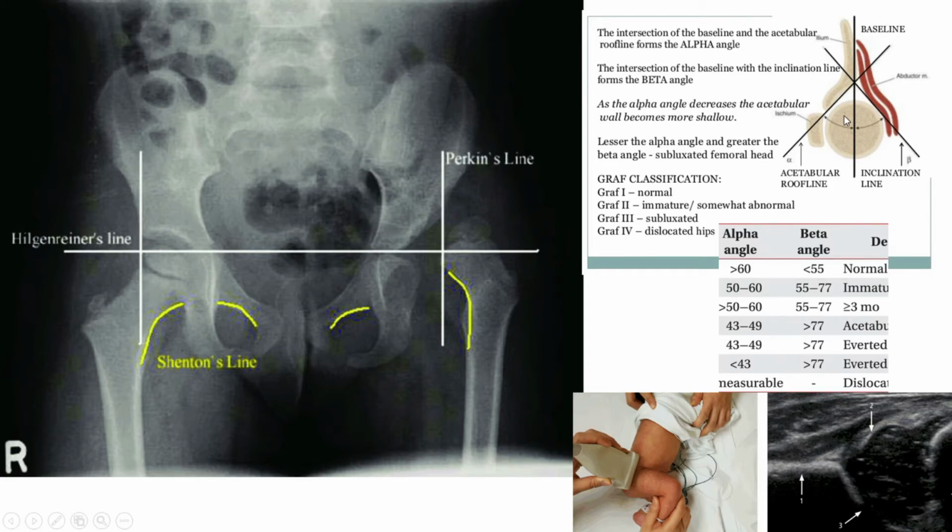Okay, so this is the ultrasound finding: the measurement of the alpha angle is done, and as per the measurement, they grade the dislocation. This is called Graf classification. Just know this fact, that's all.